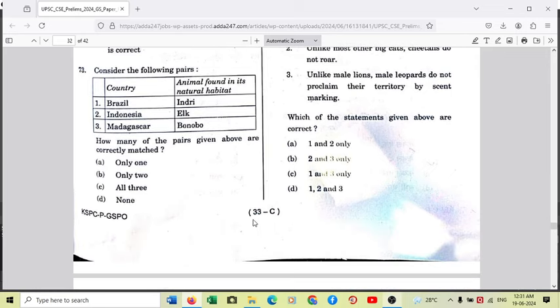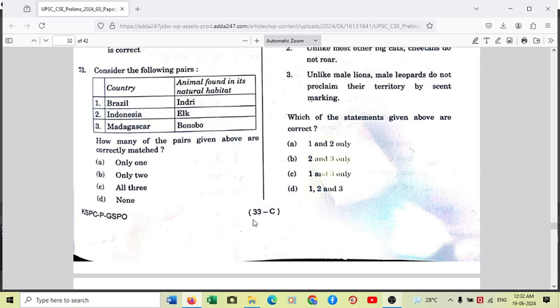Moving to another question, question 73. Consider the following pairs. In one column is written the country: Brazil, Indonesia, and Madagascar, and in another column is written the animal found in its natural habitat.